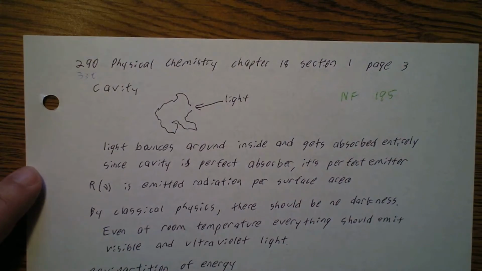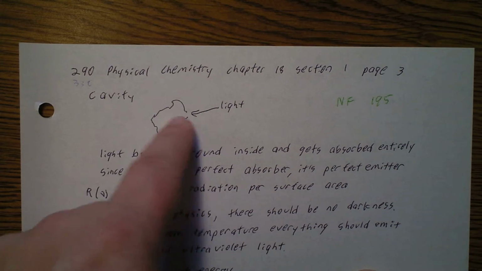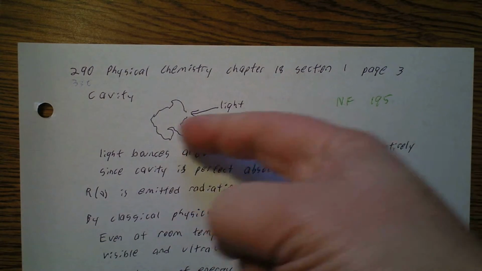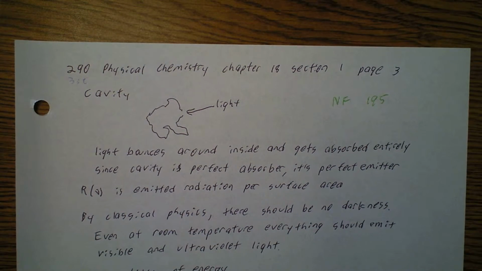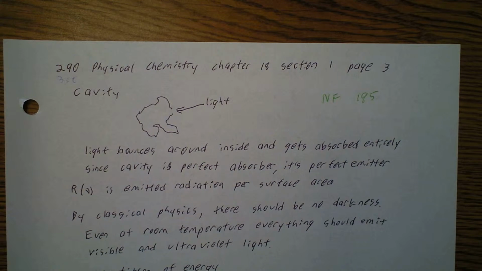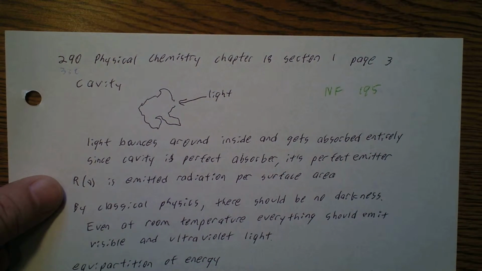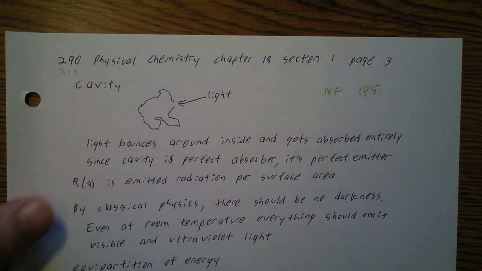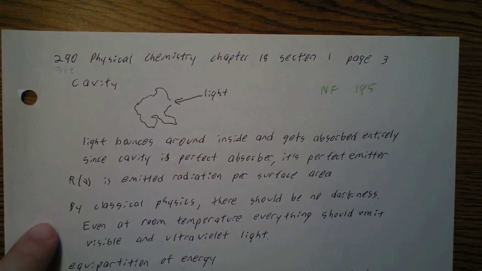Okay, so this is what a black body might look like. You have some sort of hollow cavity. It's all bumpy inside. So light comes in, it bounces around, it never gets reflected back. So it gets completely absorbed. Since the cavity is a perfect absorber, it's a perfect emitter too. And then this function is emitting radiation. It's how much emitted radiation there is per surface area.